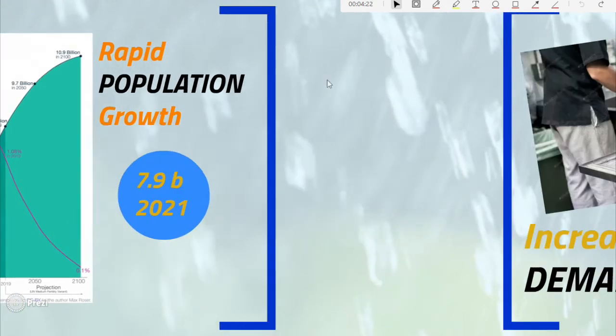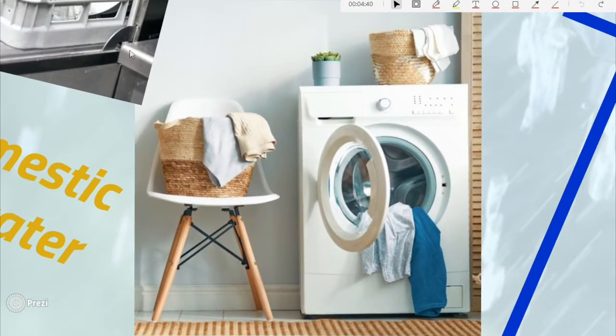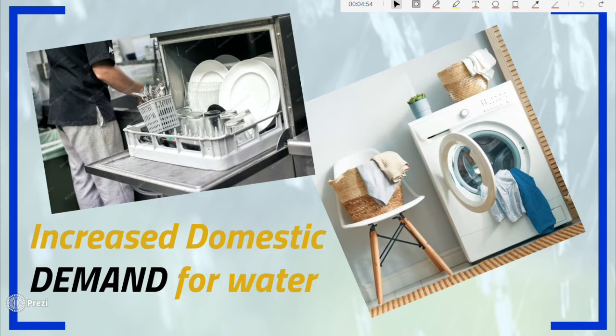Point number two is the increased demand for water for domestic use. So, as the population increases, and especially as people become rich, there's going to be an increasing ownership of electronic machines such as washing machines and dishwashers, and these take so much water, and that would mean that there is more demand for water than can be supplied, and that eventually causes water shortage.